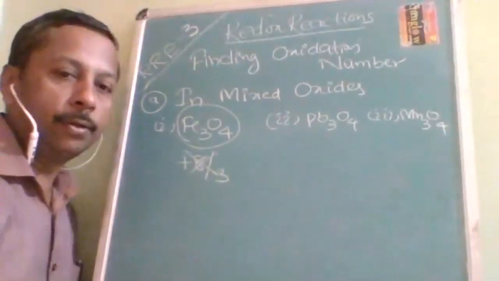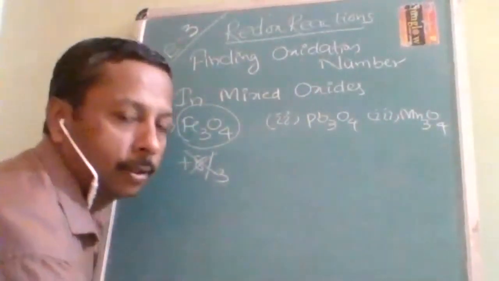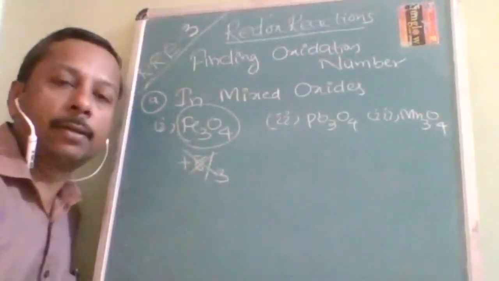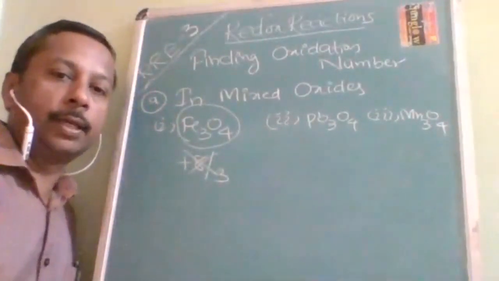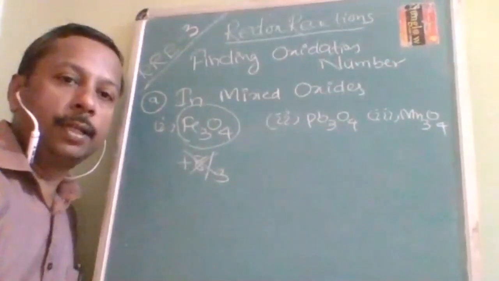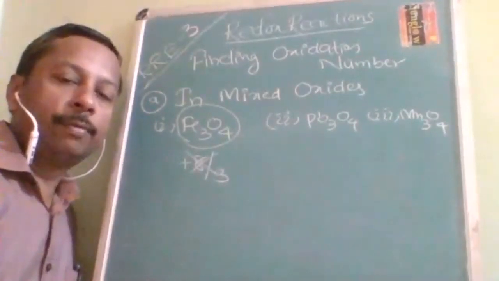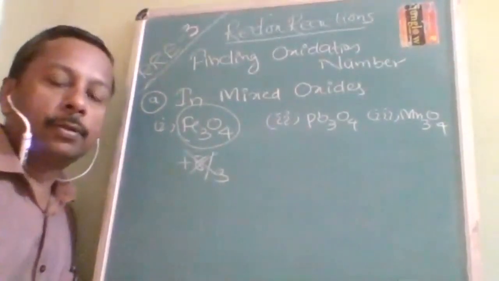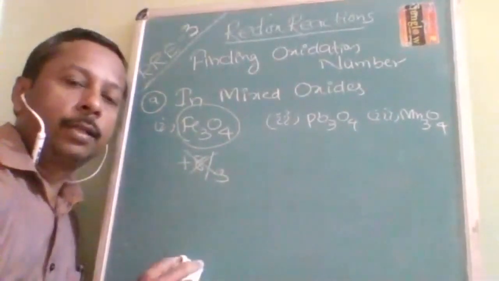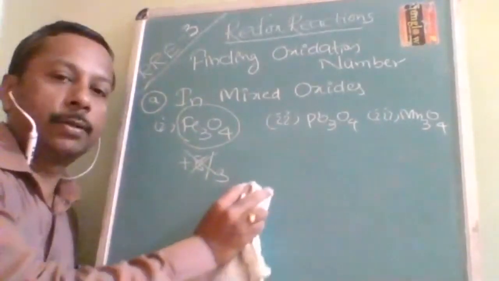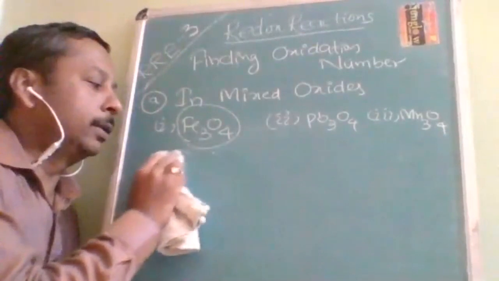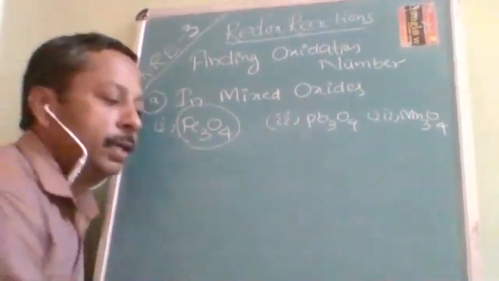Oxidation number cannot be a fraction because oxidation number is the number of electrons lost or the number of electrons gained. So an electron is indivisible. It cannot be further divided. Therefore, it cannot be a fraction. So this is a wrong practice. Now, what is the right practice?